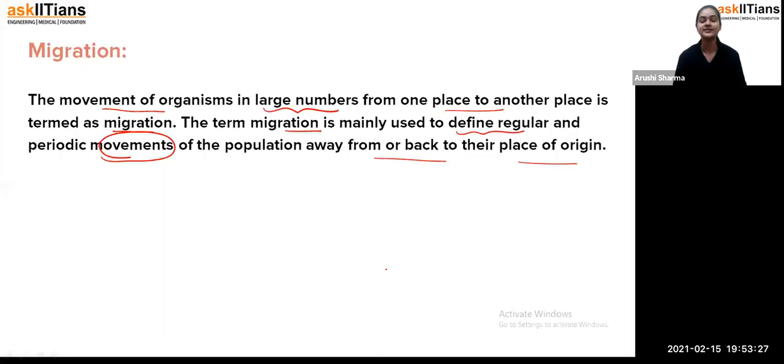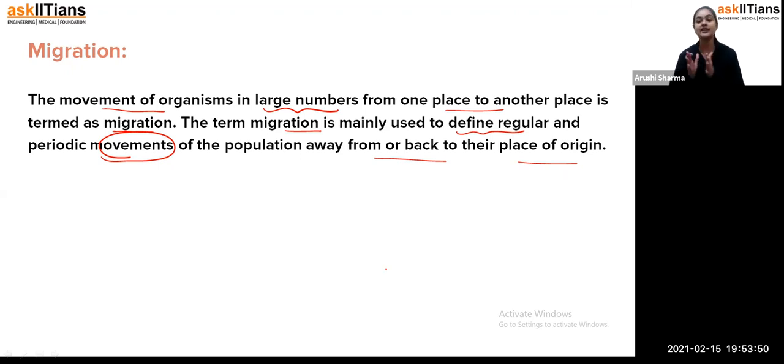So that's how, students, we have seen what migration is. Migration is the movement of organisms, whether animals or birds, from one place to another place. It is a regular or periodic movement. They move from one place, and after some time they return to their origin. That we call migration.